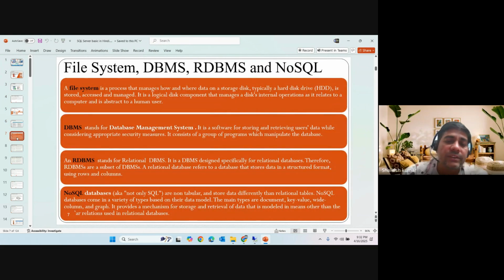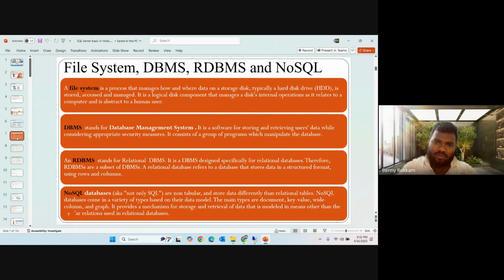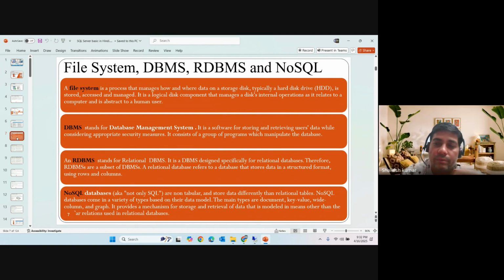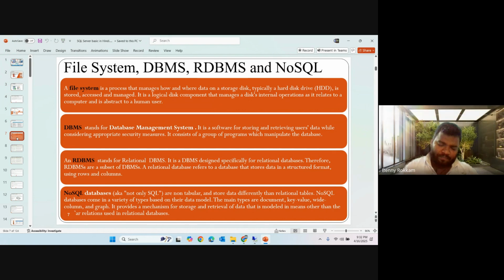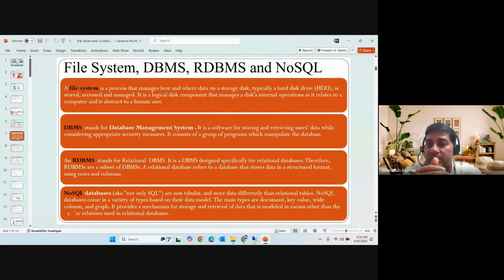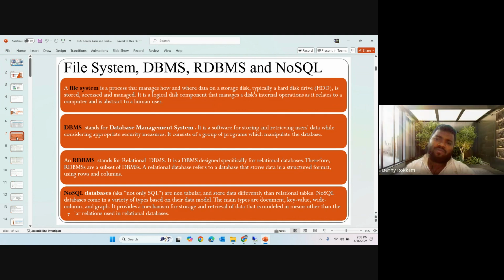Then some differences between file system, RDBMS, DBMS, and NoSQL. So when we think about the computer age, previously we stored data in files like Notepad, WordPad, Excel, Access, right? Then on top of that we got the DBMS, database management systems, like MS Access, which stores the data in tabular format. But we cannot make a relation between that Excel sheet and another.